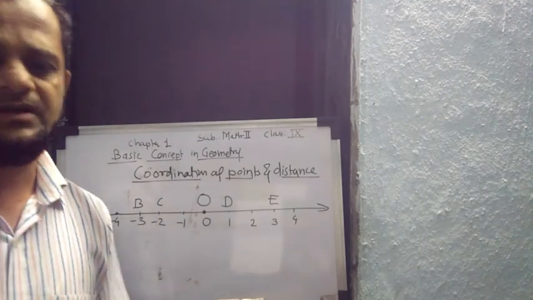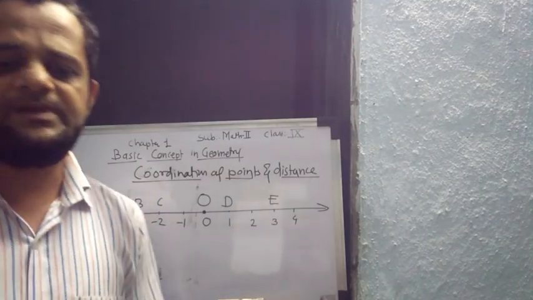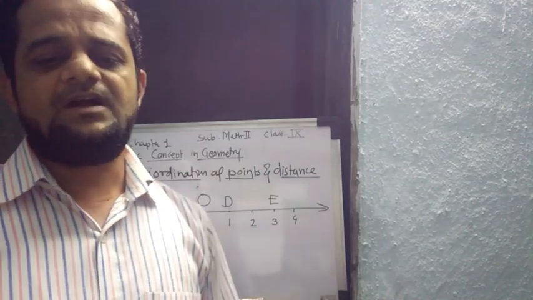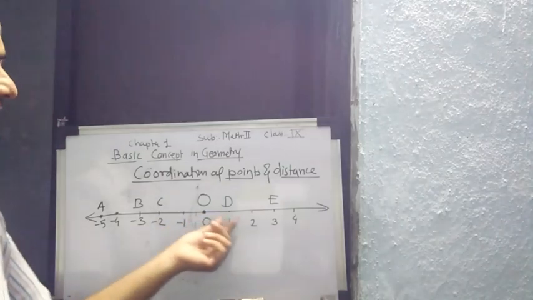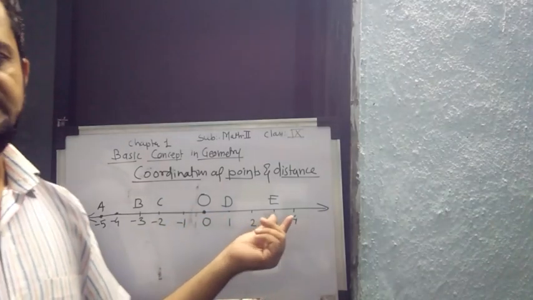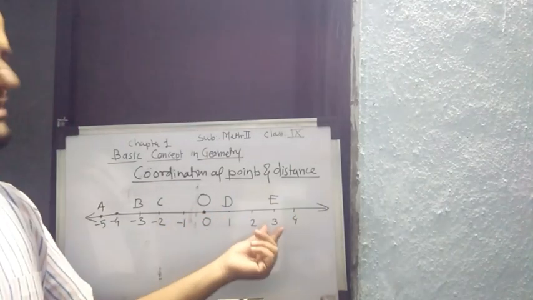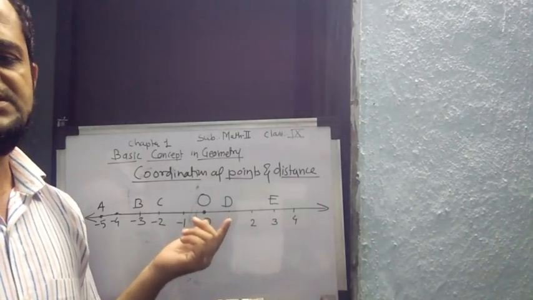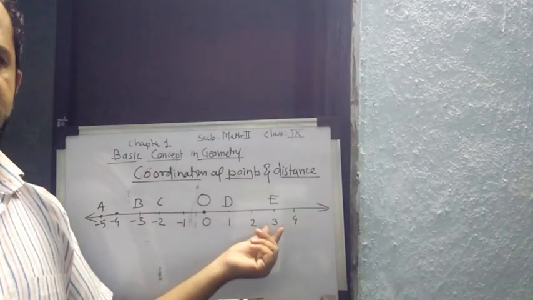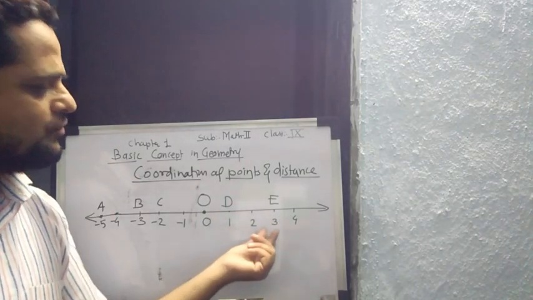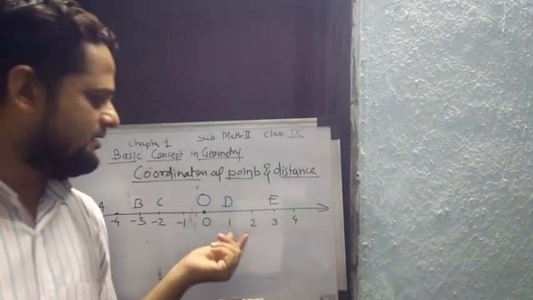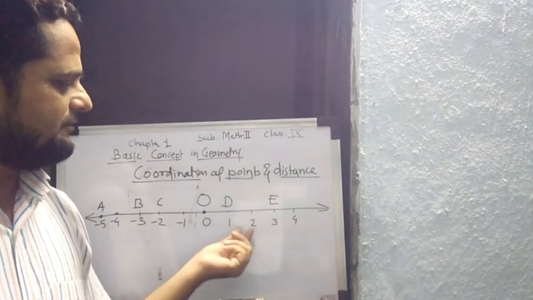Now again, on this number line we see the coordinate points of D. What is the coordinate of D? Here it is 1. Then the coordinate of E is 3. Now let's calculate the distance from E to D or D to E. See, 1, 2. So we count 1, 2.